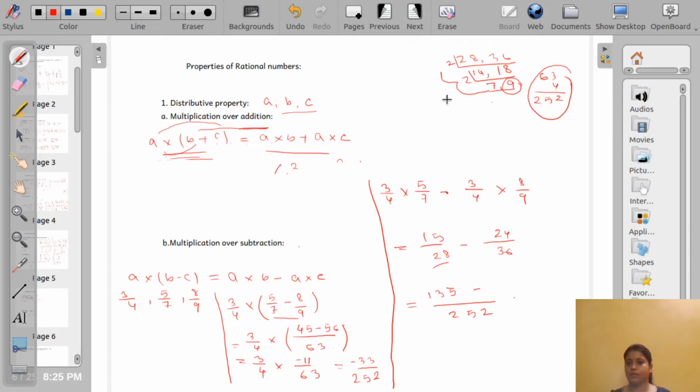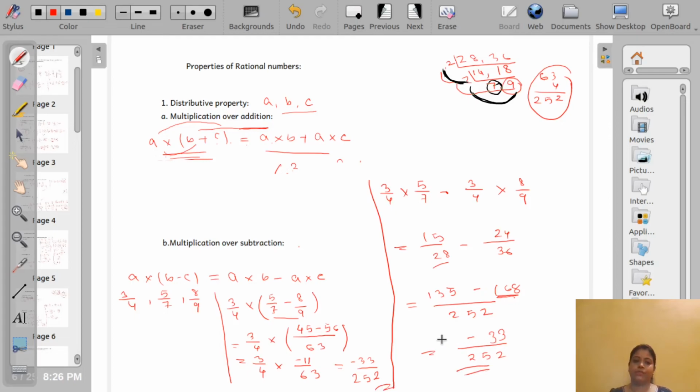Minus 36, that means, now 4 into 9 is 36, we are left with 7. Okay, so 7 multiplied by 24. I am doing the calculations over here. Okay, so minus, as 168 is the bigger number, we have to put the minus sign in the answer. 8 minus 5 is 3 and 6 minus 3 is 3. 1 minus 1, 0. No need to write. So see, we have got the same result.